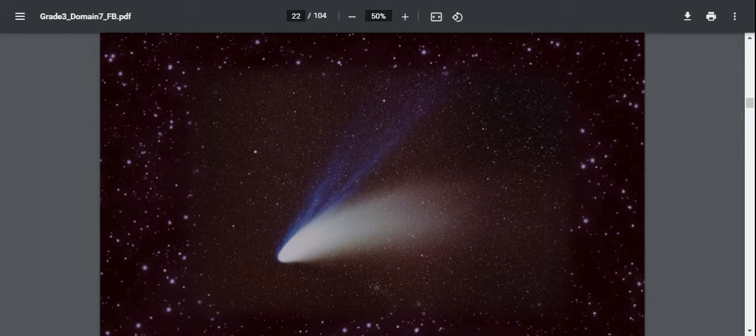Comets shine like this because sunlight reflects off the tiny particles of dust that are in the comet's tail. Halley's Comet is a very famous comet that was discovered by English astronomer Edmund Halley. He was the first to realize that it was the same celestial body that returned to Earth's skies every 76 years. In the year 1705, he correctly predicted that the comet would return by the year 1758. The comet was then named Halley's Comet in his honor, and it was last seen from Earth in 1986.